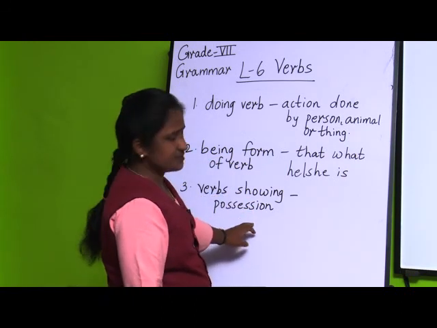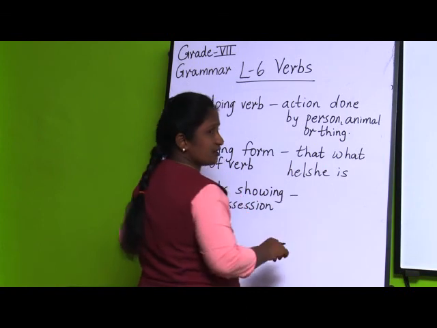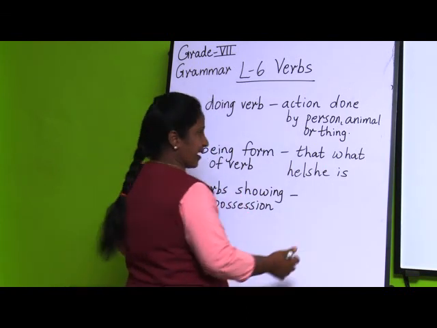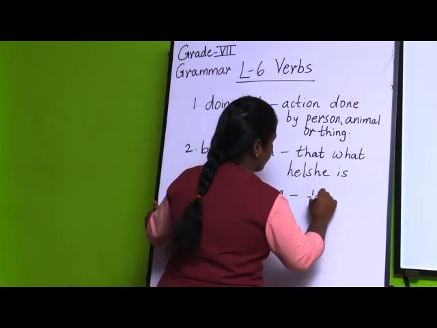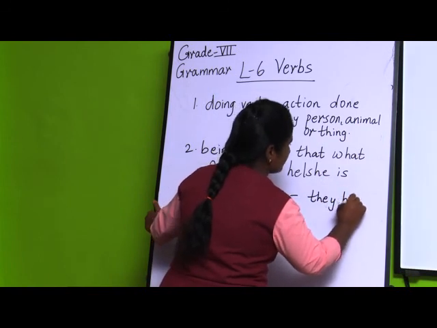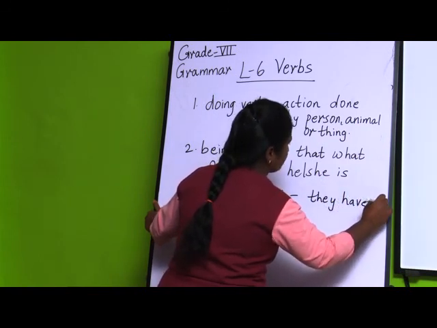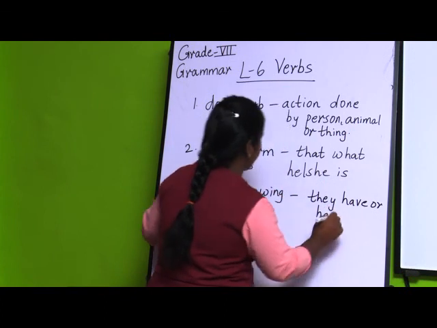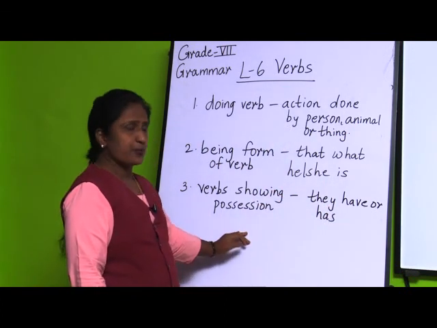Why do we say this? Because whatever a person or an animal or thing has, meaning they have or has, they are called verbs showing possession.